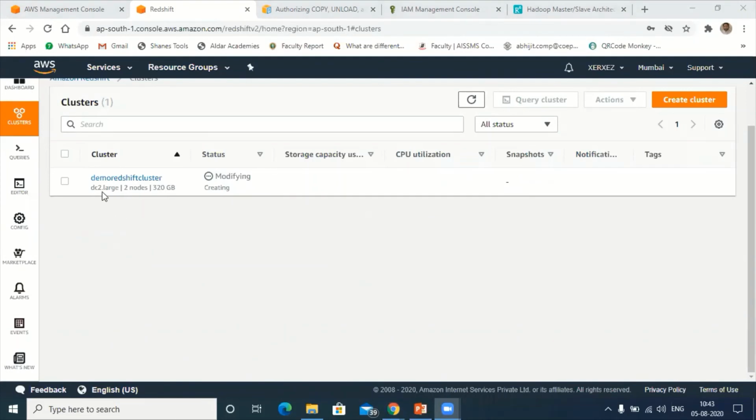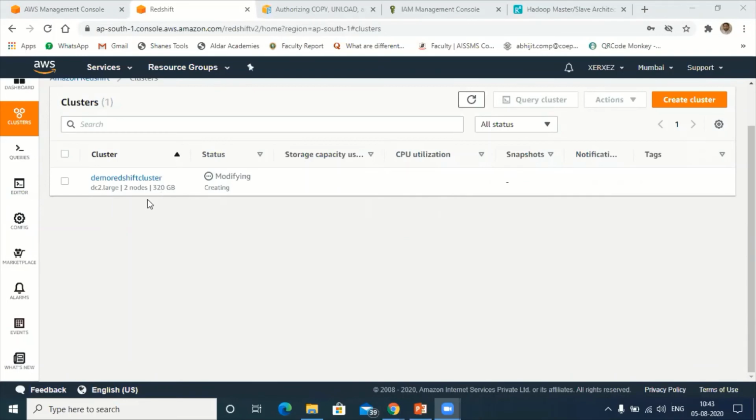DC2 large. What I have done is, I have created two nodes. That means there will be one master and two slaves, three nodes. Total capacity is 32 GB here. What about in your case, sir? Sir, I am using RA3 4X large, 2 nodes, 128 GB.